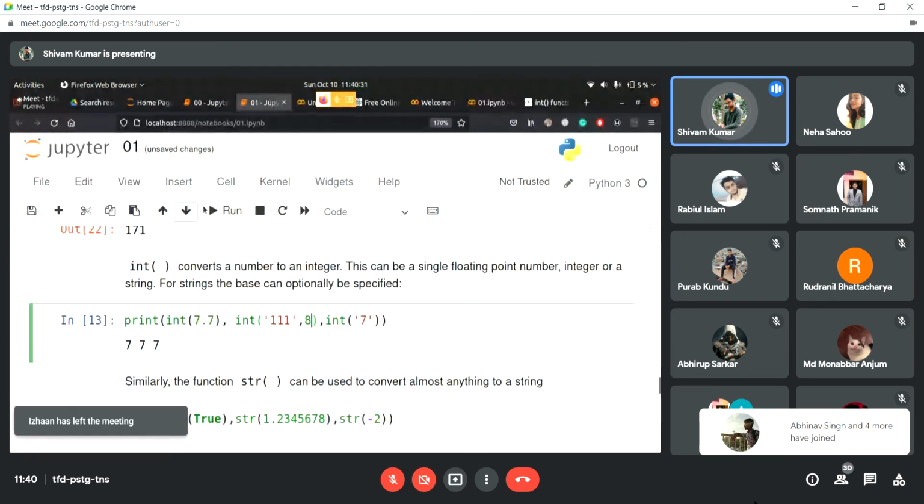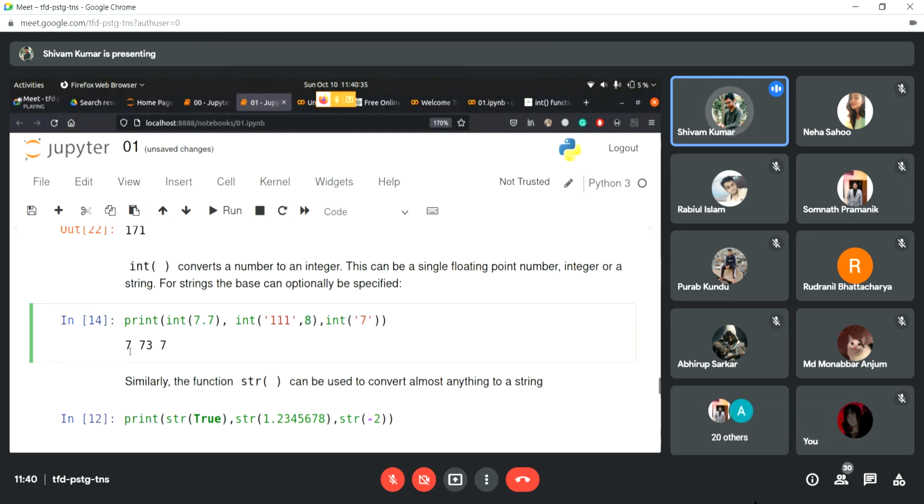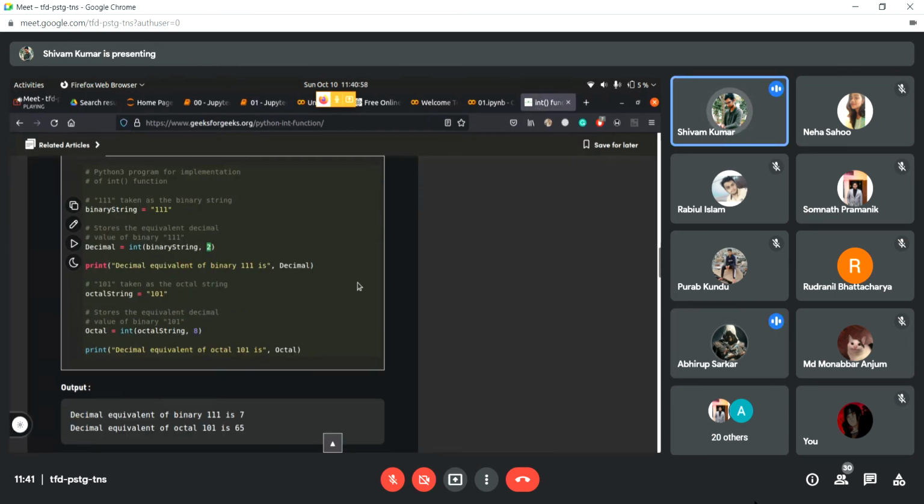Let's just try it with 8. Yeah, so it is returning the octal number and the binary number. If I suppose I write 16 here, it's just going to give 273. So in base 16, 111 is represented as 273. So that is how it's working. Is it converting the string into a number which is of base 16? Yeah, I think so, but I'm not really sure how it is converting.